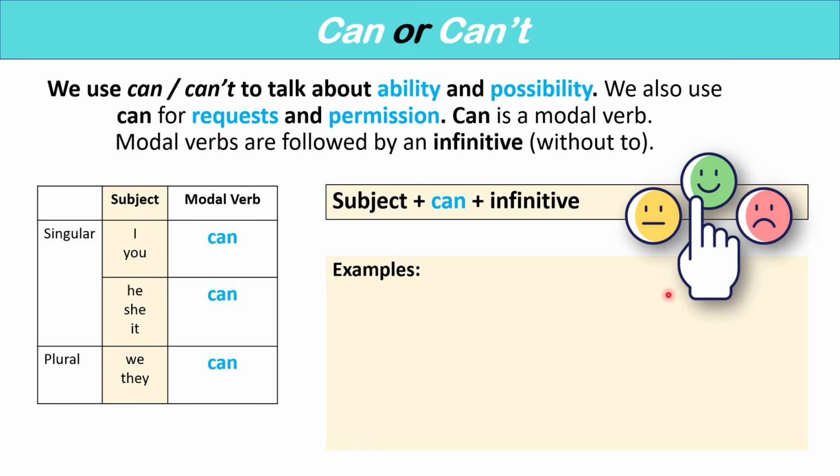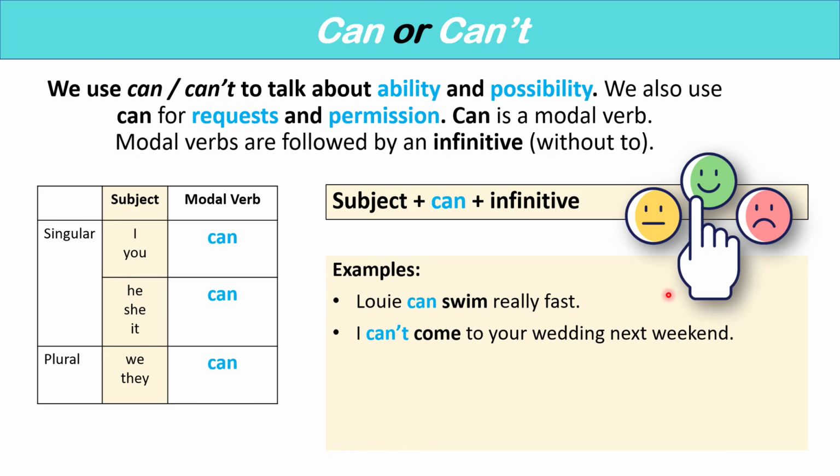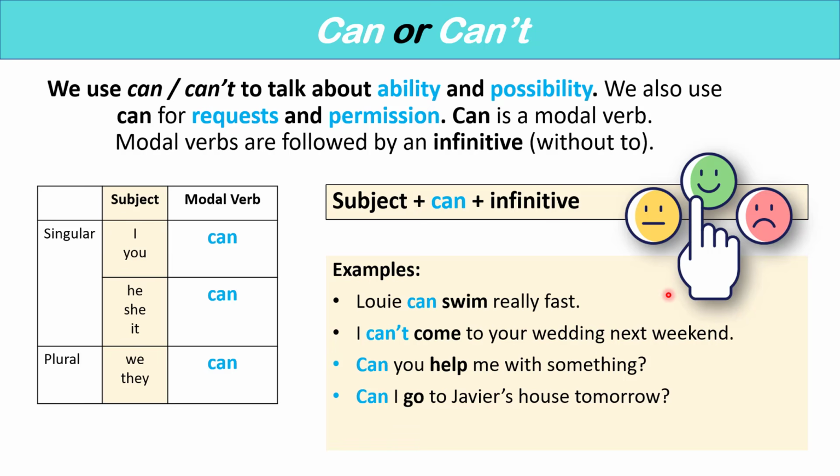Let's look at some examples. Louis can swim really fast. I can't come to your wedding next weekend. Can you help me with something? Can I go to Javier's house tomorrow? We're going to talk about how to use can or can't with ability, possibility, request, and permission.